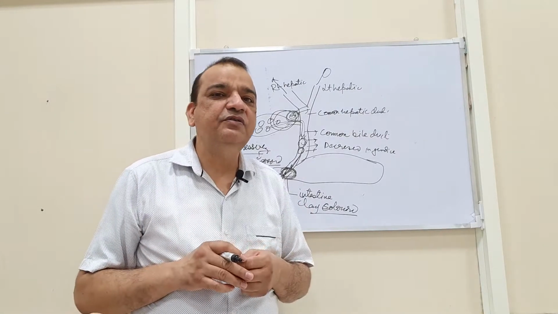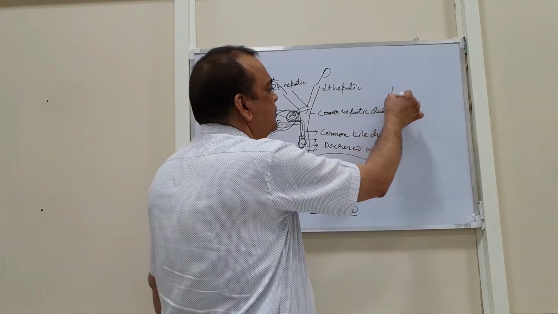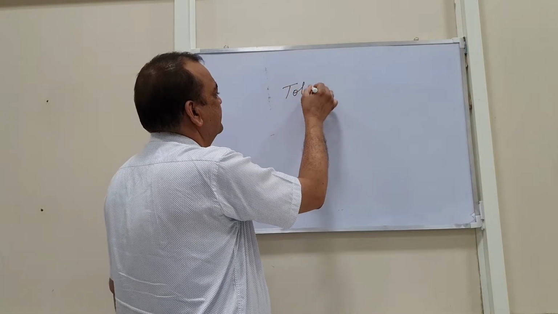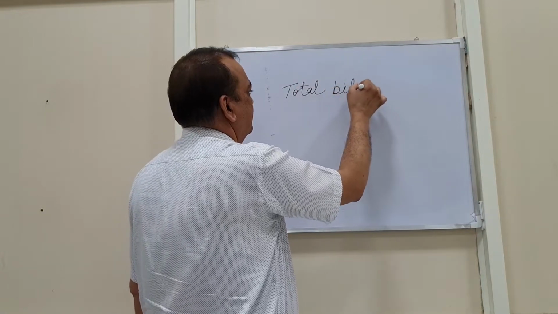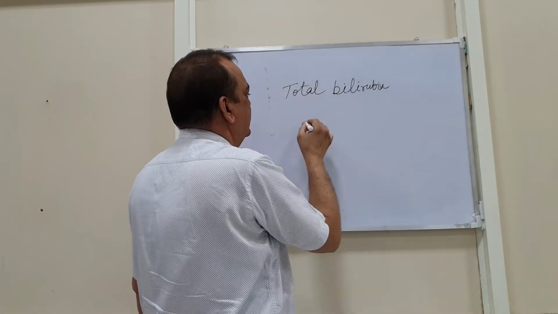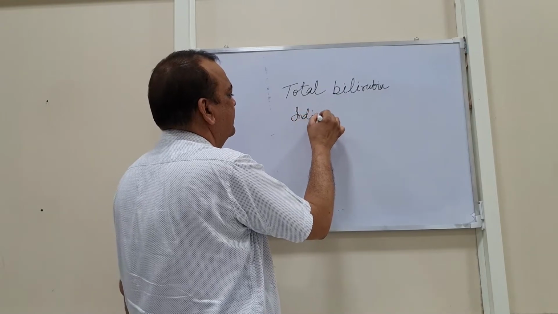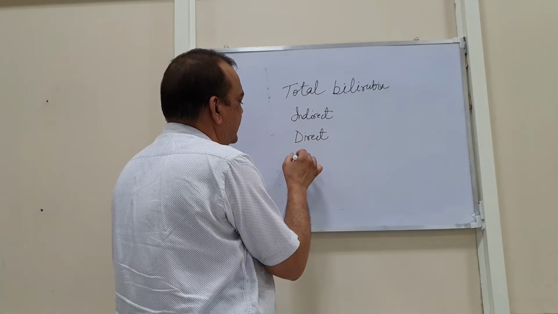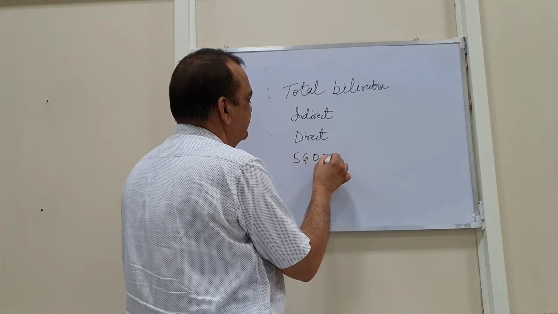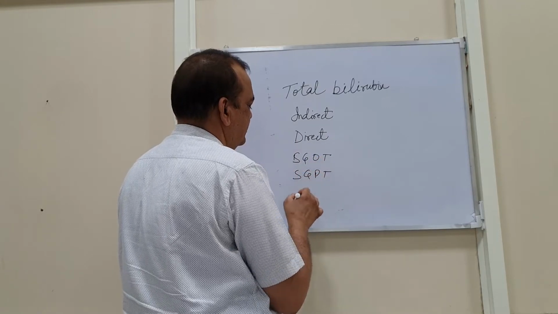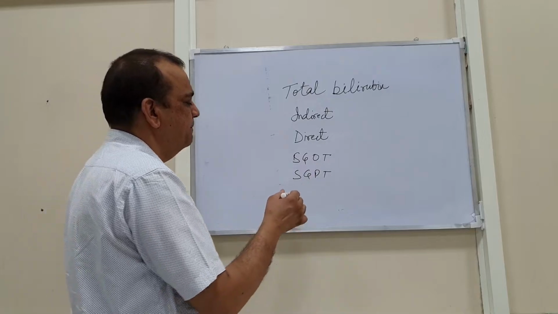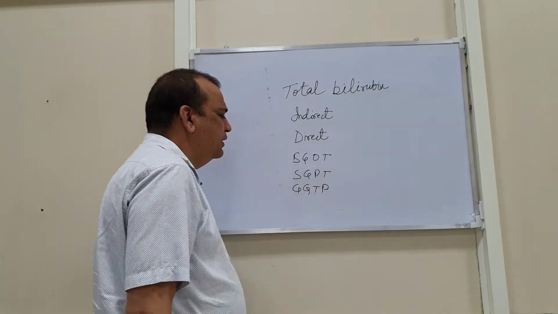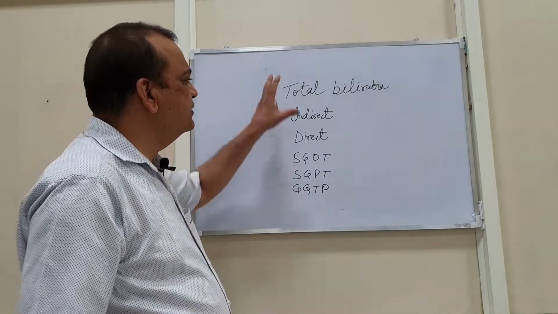Now, in each and every case one should go for the LFT. Then how to analyze the liver function test? First of all, there is total bilirubin, then indirect, direct, then enzymes SGOT, SGPT, GGT, and ALP. Some proteins are also indirectly examined, but these are the basic things.